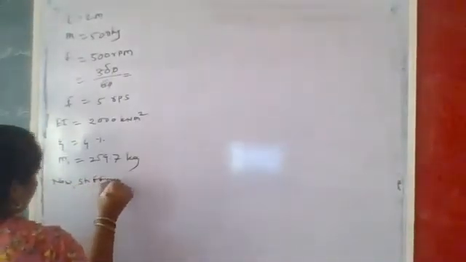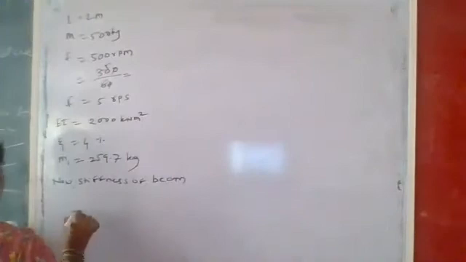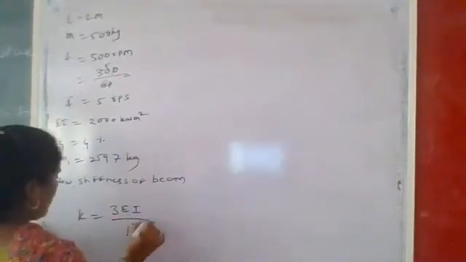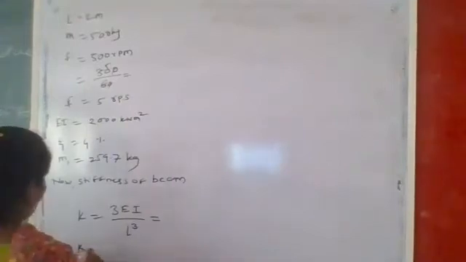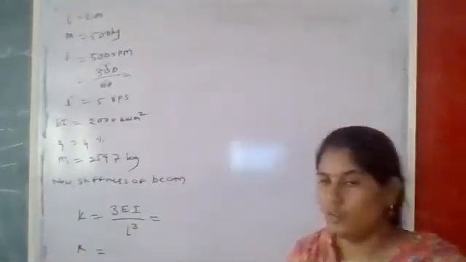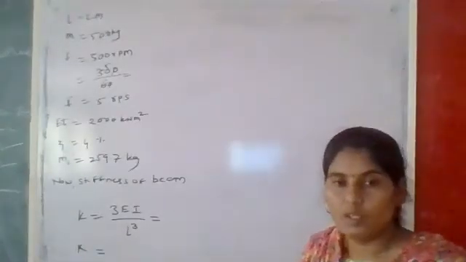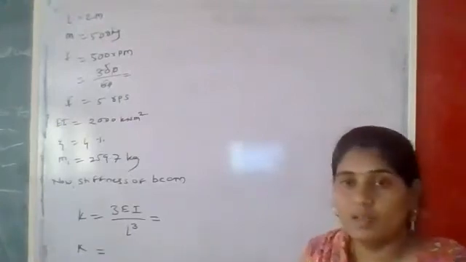Now, the stiffness of the beam, K, is equal to 3EI upon L cube, where we already know EI and we already know L cube. So please tell me the value of K. How have we calculated this stiffness of the beam? Because a cantilever beam is given, which is free at its end. So based on this, use the formula 3EI upon L cube. All of you calculate this and tell me the answer.